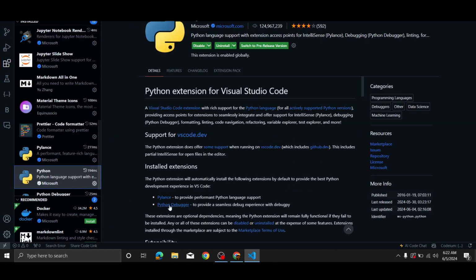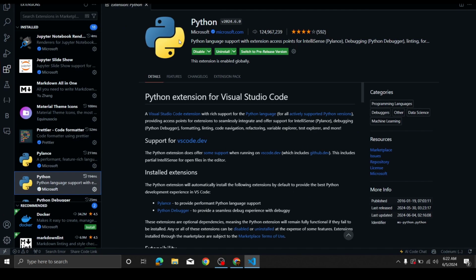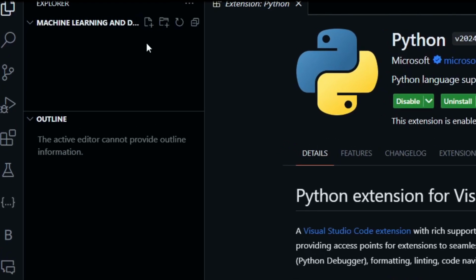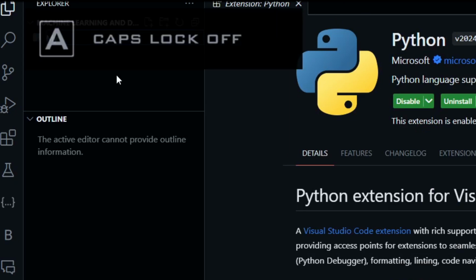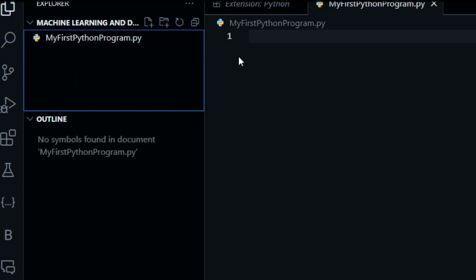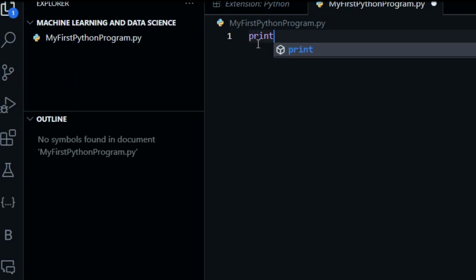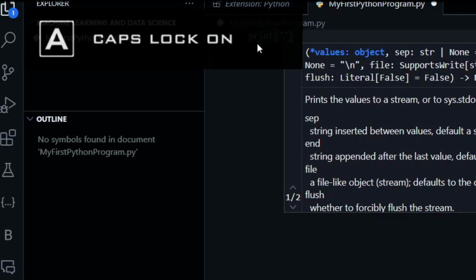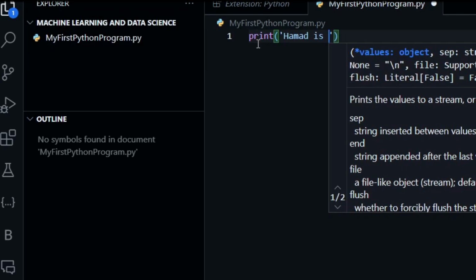After you have installed Python, click on this icon here that says Explorer and click to create a new folder, and inside that folder, click on this icon that says New File and name it My First Python Program. Make sure that its extension is set to py, that is for the Python file. Now write print, parentheses, inverted commas, your name. My name is Hamad. This is mastering